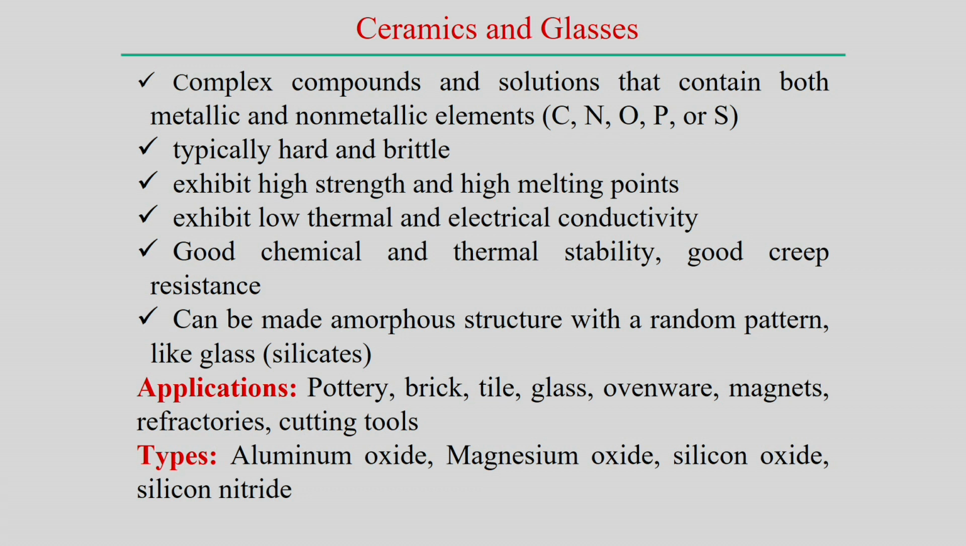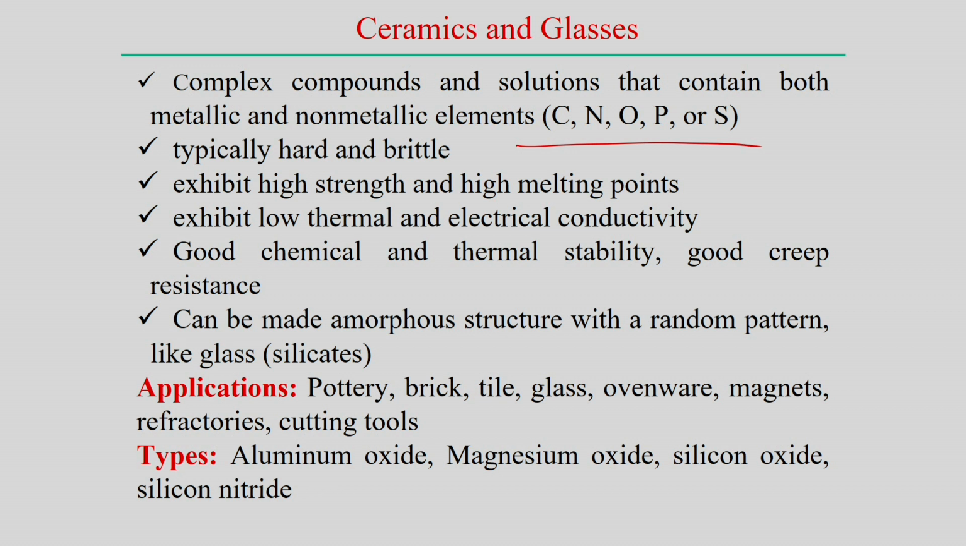Ceramics and glass are complex compounds that contain both metallic and non-metallic elements. Ceramics have both metallic and non-metallic components, the non-metallic being carbon, nitrogen, basically carbides, nitrides, oxides, and also phosphorus and sulfur. These are the non-metallic components you can add. Typically ceramics are very brittle and hard, but of course they exhibit very high strength and a high melting point, characterized by low thermal conductivity and low electrical conductivity, but good chemical and thermal stability.